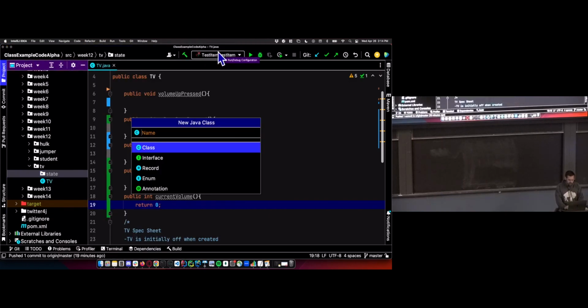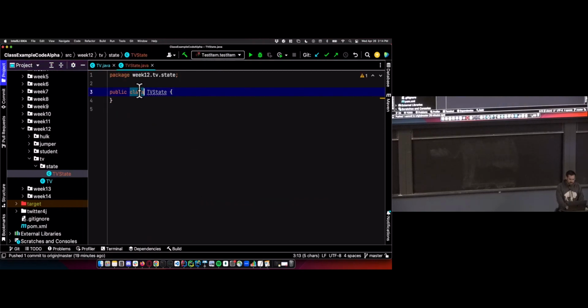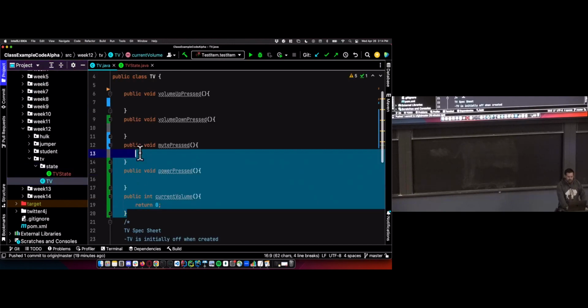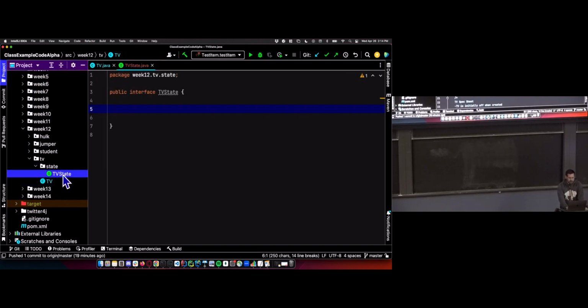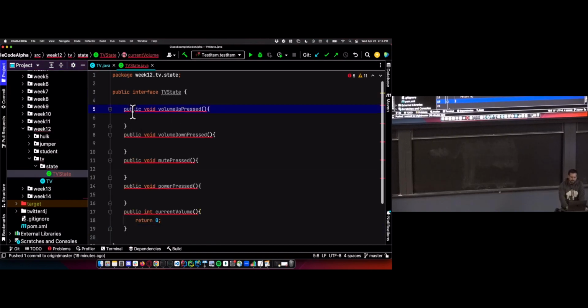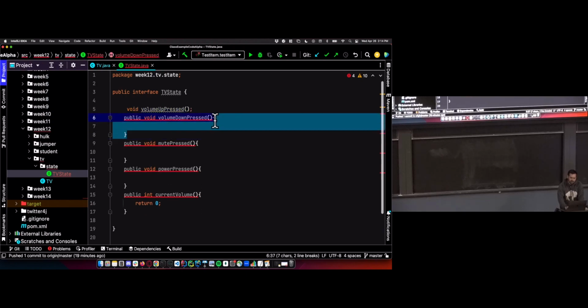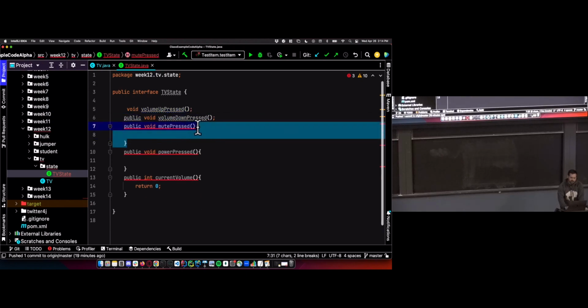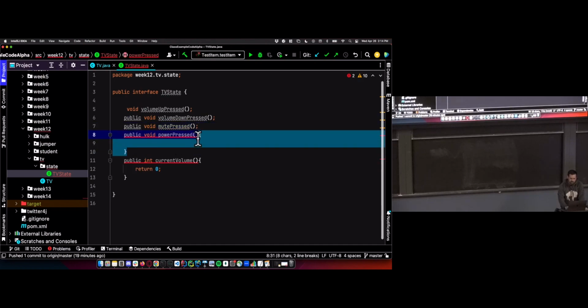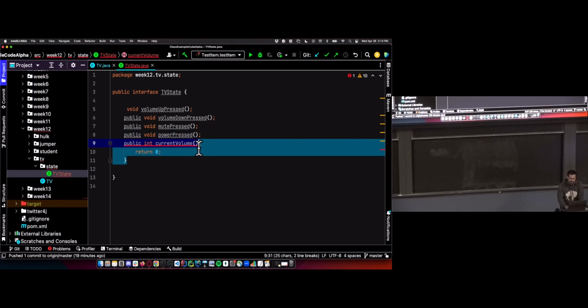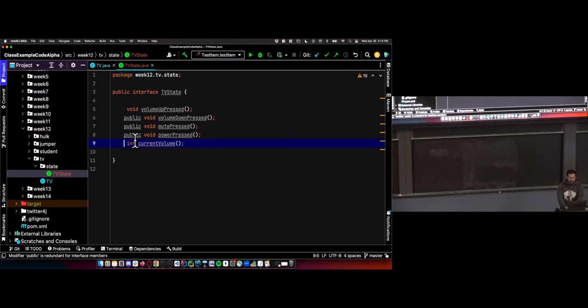New, so I'm going to create my, I'll call it TVState. I'm going to make this an interface, just like we did with the example on Monday. And I'm going to add my methods, which I'm going to cut and paste so I can avoid typos. And I'm going to add my API methods to my interface, which is going to control what methods I'm going to defer to the state for functionality. Convert these into abstract methods. And public, I could leave these, the keyword public here.